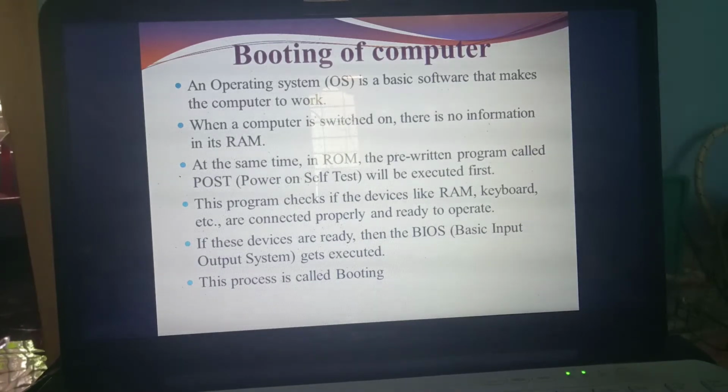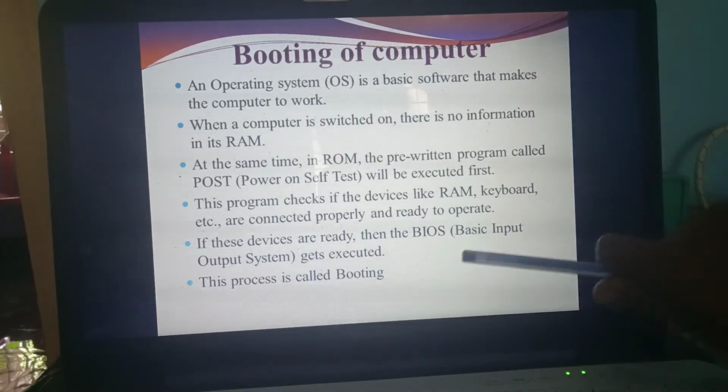Power on. When you switch on the computer, one pre-written program in the ROM will be executed first. What's the use of that program? When you switch on the computer, it checks what devices you have connected, for example RAM, memory card, mouse, keyboard, printer, scanner. It checks whether all the devices are connected properly. Understand? If they are connected properly, it will send one piece of information called BIOS.